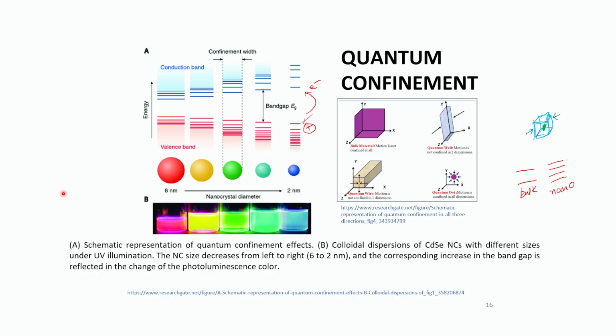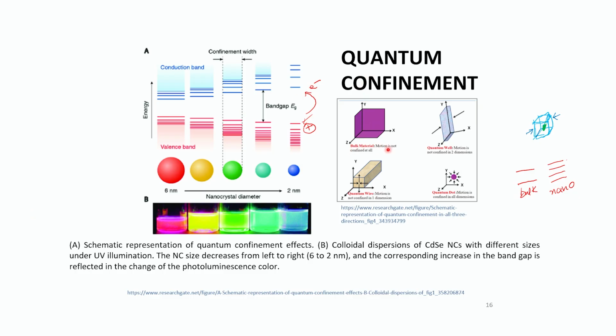Okay. So what energy is it needing? It is needing blue light, because it requires a higher energy light to jump from here to here. So that is higher energy, shorter wavelength, and that is lower energy and longer wavelength. So that differentiates your color according to the size of your dots or your nanoparticles. So that's the quantum confinement effect.